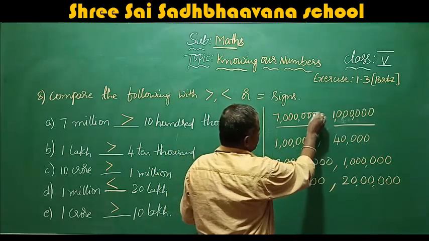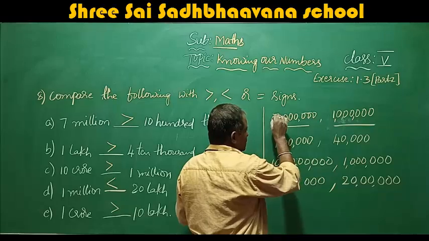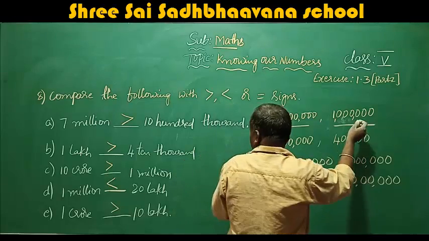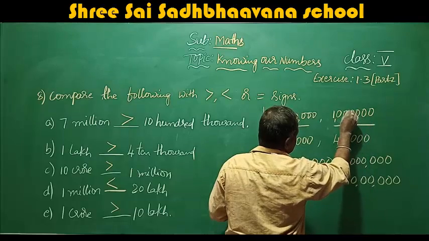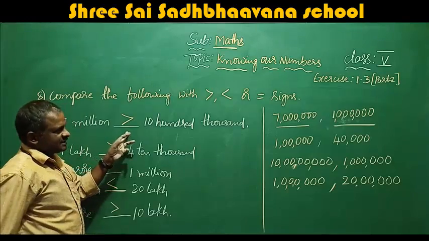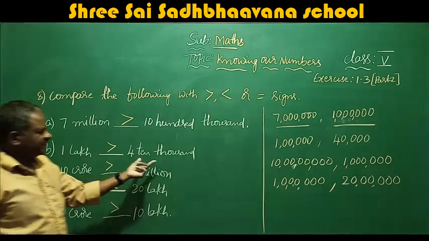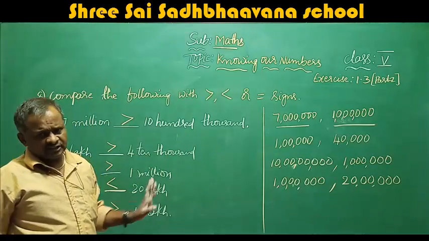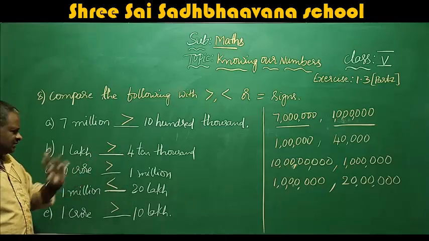So here this is unit, 10, 100,000, 10,000, lakh, sorry, 100,000, million, 7 million. When you compare 10,100,000, so unit, 10, 100,000, 10,000, 100,000, million, that is 1 million. So 7 million is greater than 1 million. When you come to 1 lakh, 410,000, 410,000 means 40,000. So 1 lakh is always greater than 40,000.